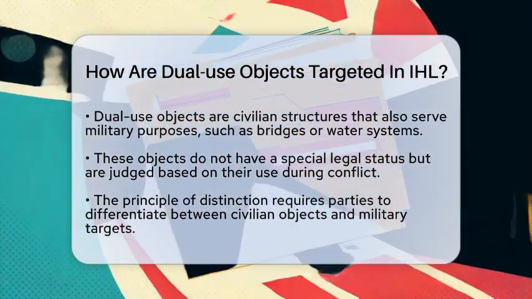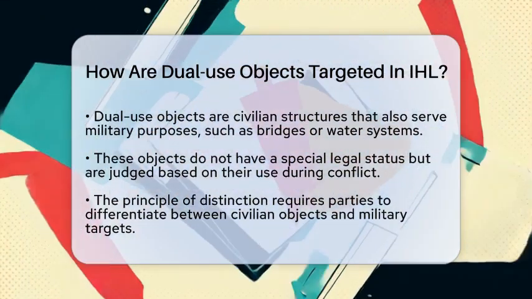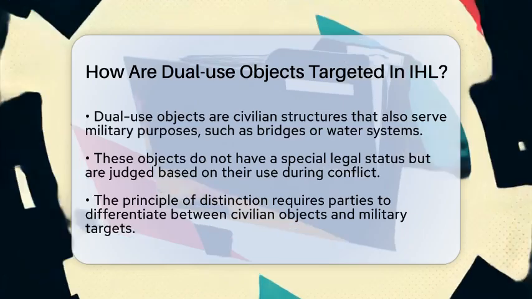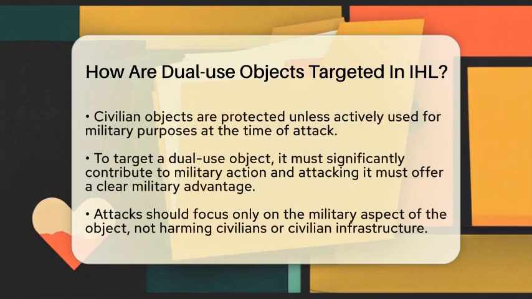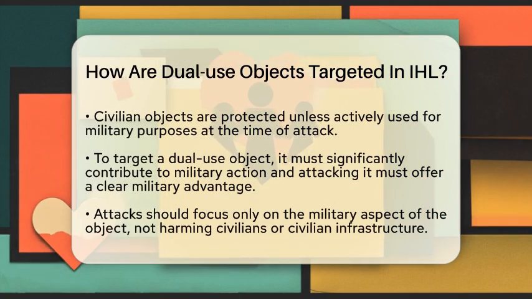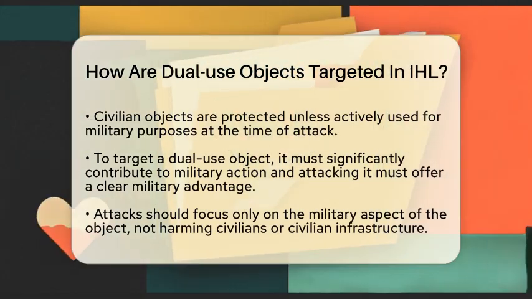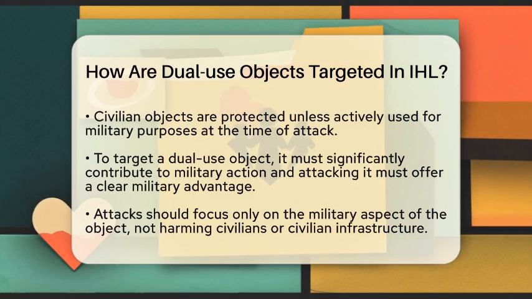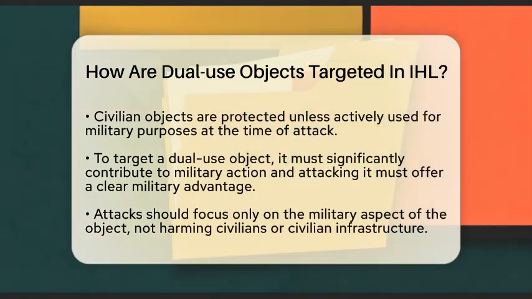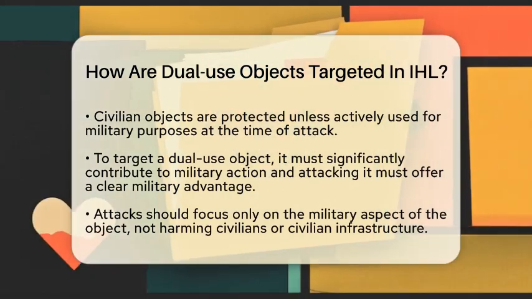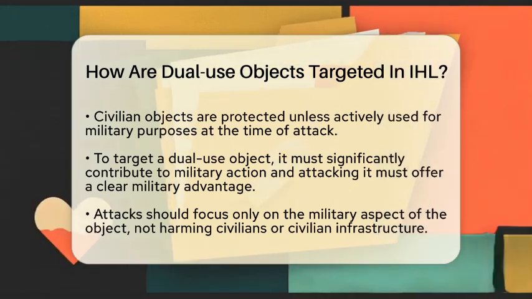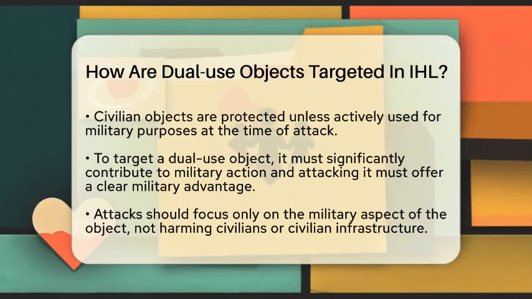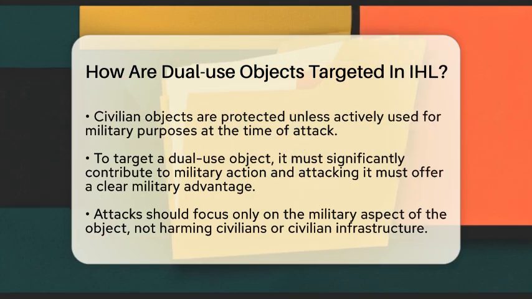Parties to a conflict must tell apart civilian objects from military targets. Civilian objects are protected unless they are being used for military purposes at that moment. When a dual-use object is used for military reasons, it can become a legitimate target, but only if it meets two key conditions. First, it must make a real contribution to military action. Second, attacking it must provide a clear military advantage.